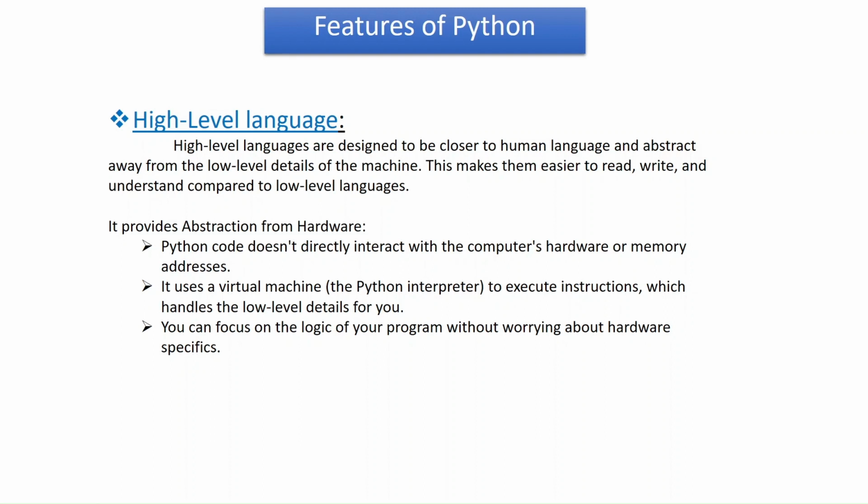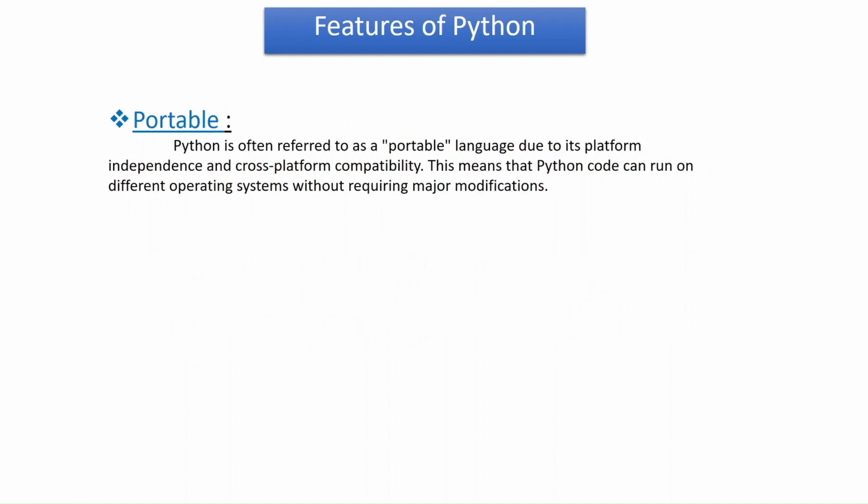In certain languages like C and other low level languages, you need to know the configuration of the machine, you need to know the architecture of the machine in order to write certain code. But with Python, you can just concentrate on writing your code and everything is going to be done under the hood for you. And that's one thing that makes Python very easy to use.